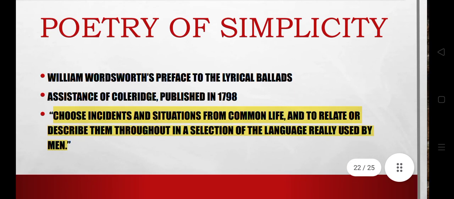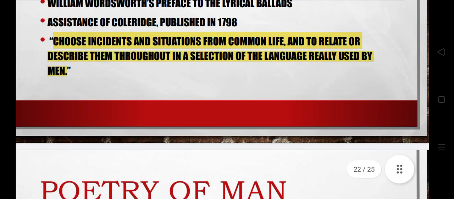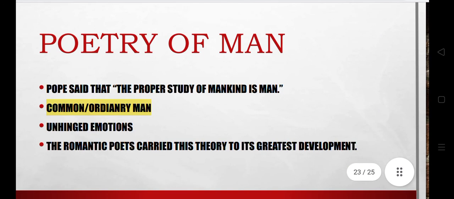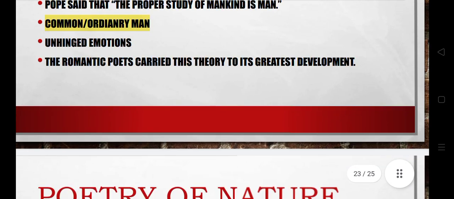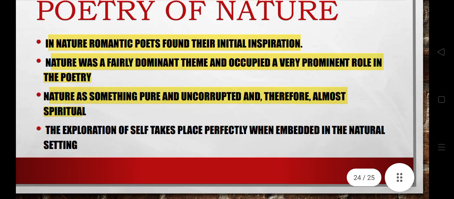And poetry of simplicity: yes, they emphasized simplicity, and they chose incidents and situations from common life and related or described them throughout in a selection of language really used by men. And poetry of men: yes, they focused on common men, individualism or humanism you can say, and the common or ordinary man was the focus. And poetry of nature, the main theme of their poetry was nature.